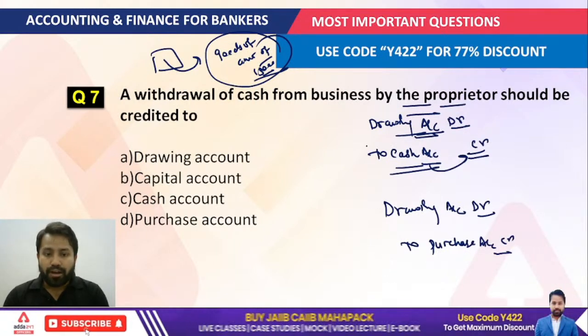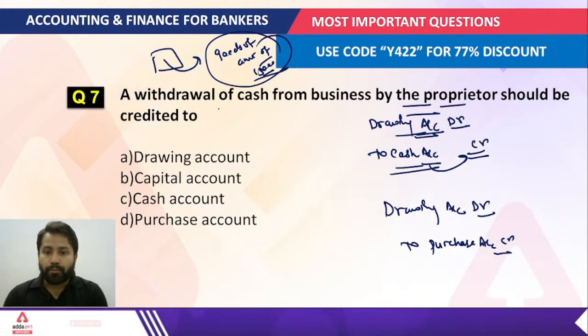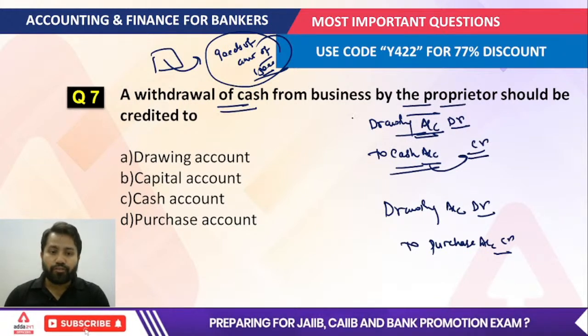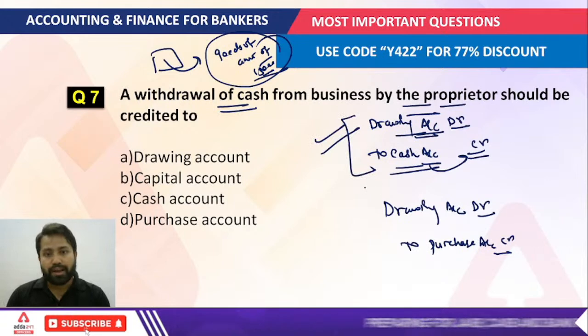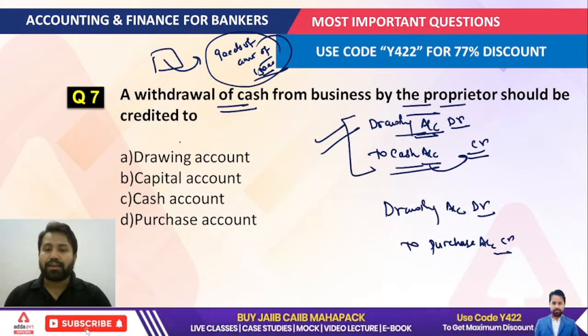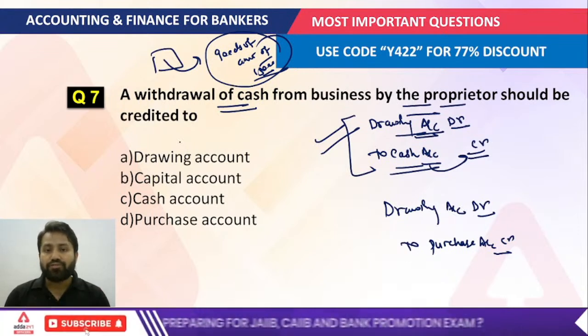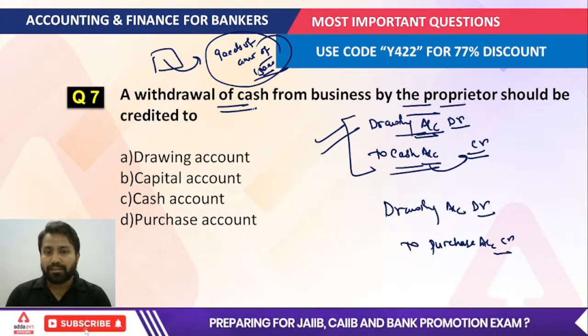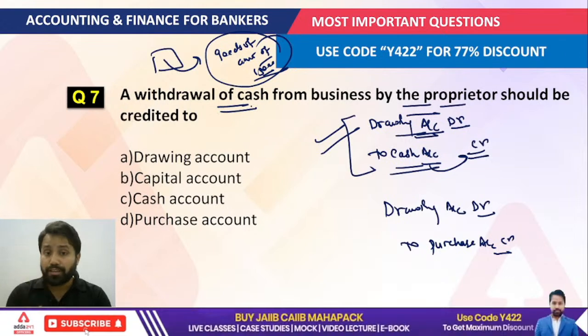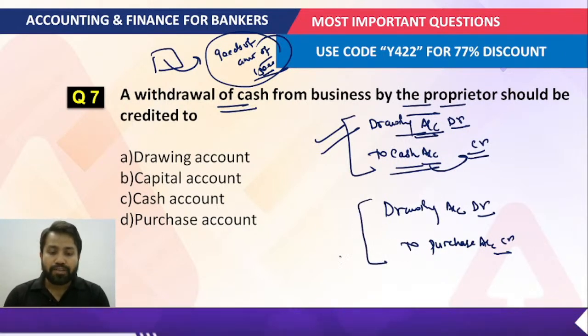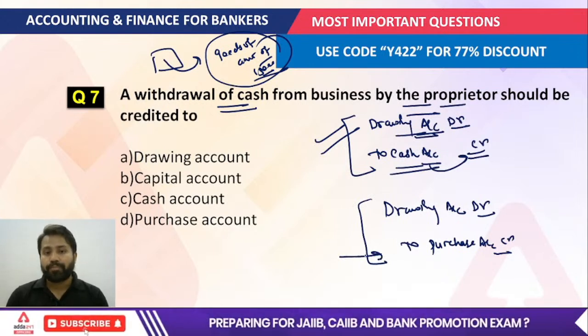In this situation we are talking about cash, so the drawing account and the cash account would be correct. But if the question says the proprietor is taking some goods of the amount for his personal use, then the other account would be the purchase account, because the purchases of the company are going to be reduced.